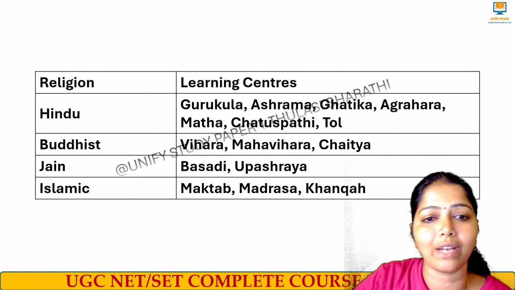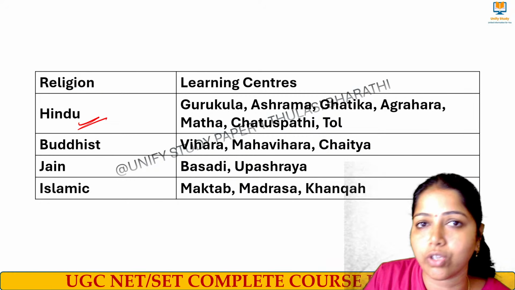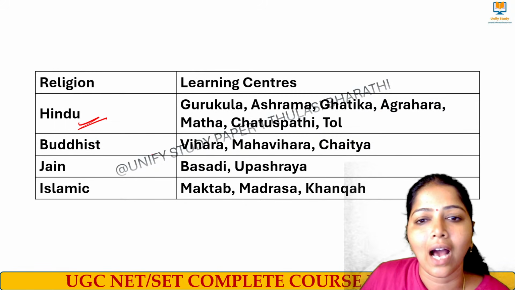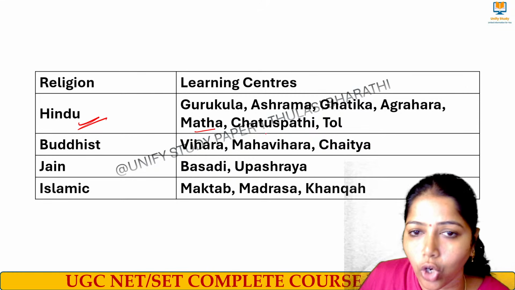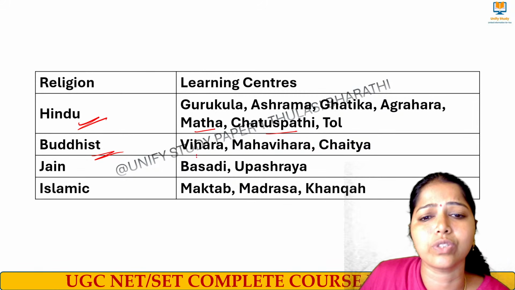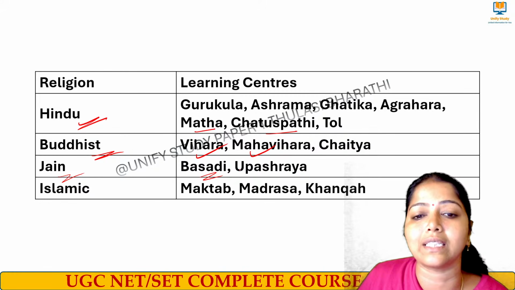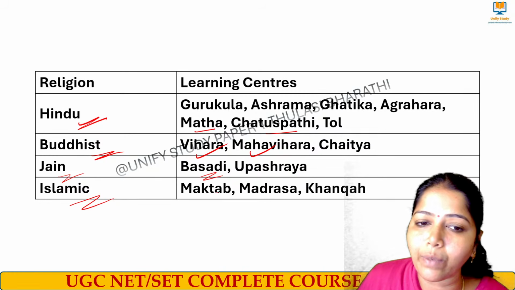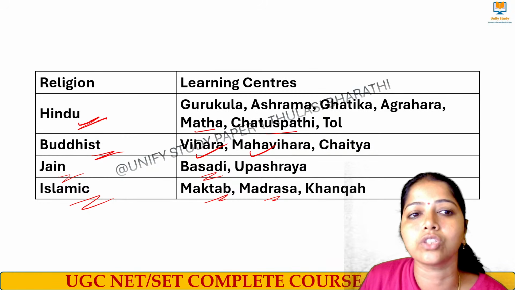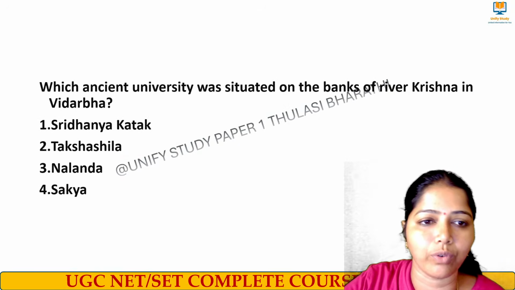And apart from that, we have some other learning center names. If you take Hindu learning centers, we used to say Gurukula, Ashram, and Agraharas. And then Matas, Tols and Chatuspati. If you take Buddhist learning centers, we used to say Mahaviharas, Viharas, right? And if you take Jains, we say Basadis. And if you take Islamic, we say Maktabs, Madrasa. These are all the terms that we use for the learning centers of different religions in that ancient period of time. Very good. Next question.